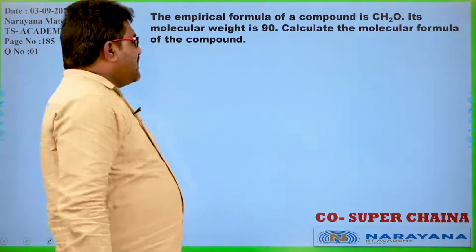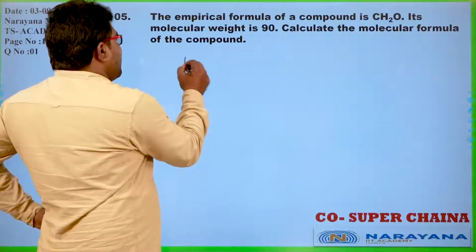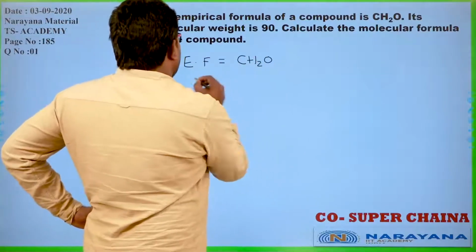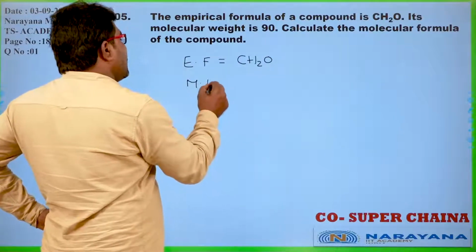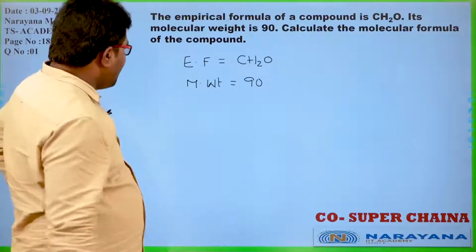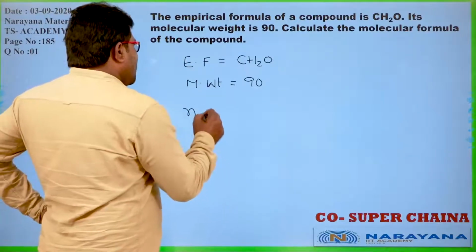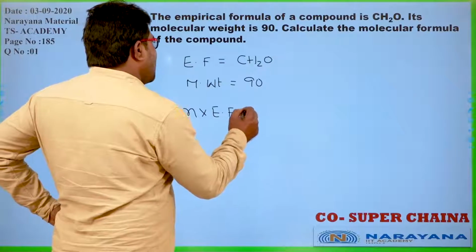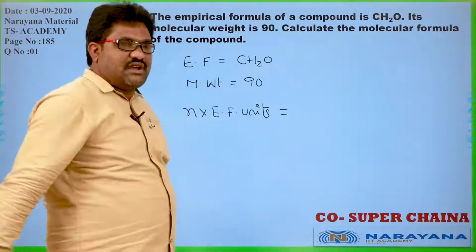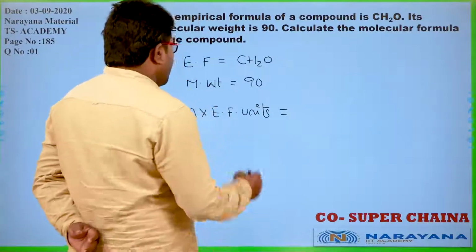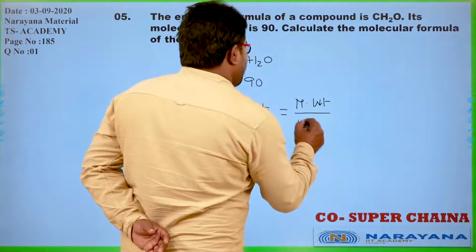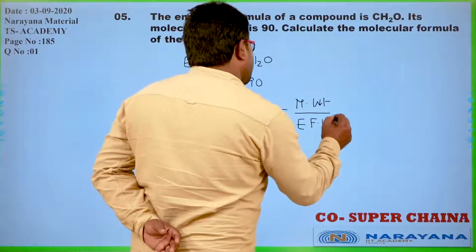The empirical formula of a compound is given as CH2O, and the molecular weight of the compound is given as 90. Now, the number of empirical formula units is equal to molecular weight divided by empirical formula weight.